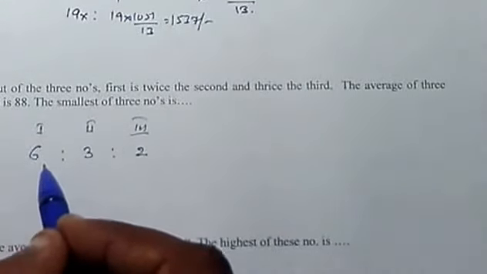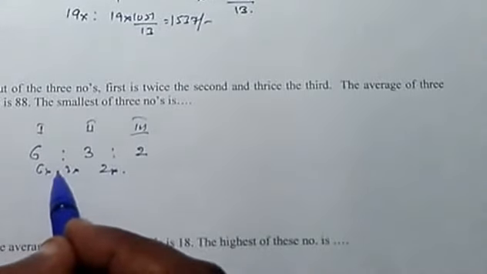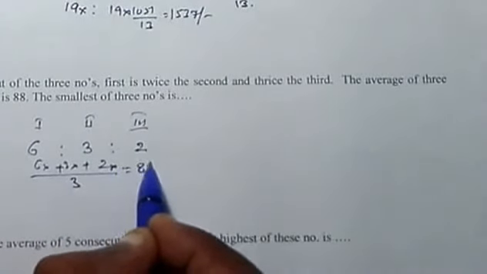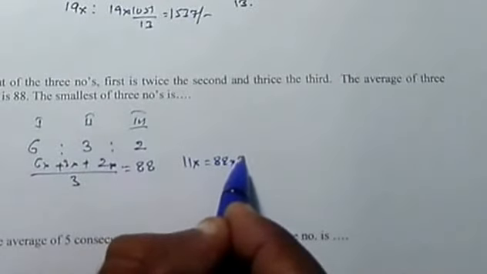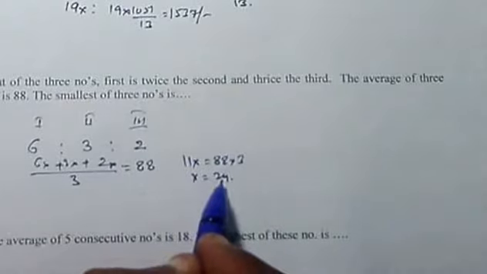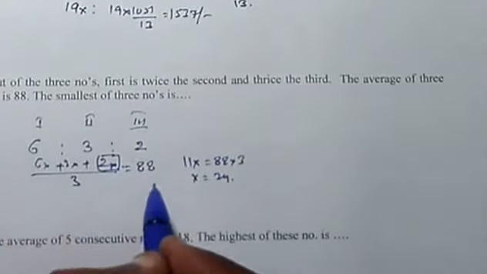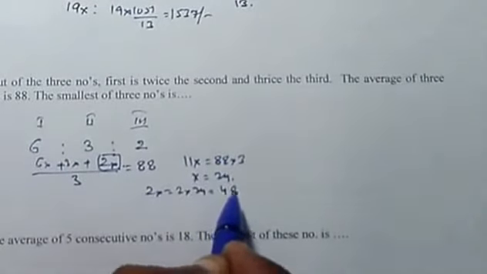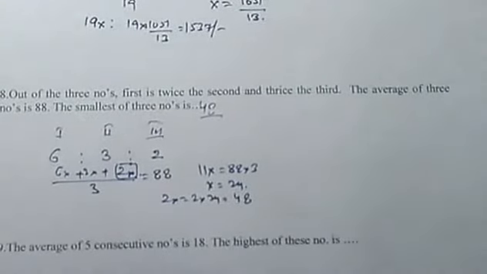So the numbers are 6x, 3x and 2x. Their average is 88. So we can add them and divide by 3. It becomes 11x is equal to 88 into 3. So the value of x is 24. We have to find out the smallest number. So smallest number is 2x. So 2x is equal to 2 into 24, and that becomes 48. So 48 is the answer, right? Now let us see question number 9.